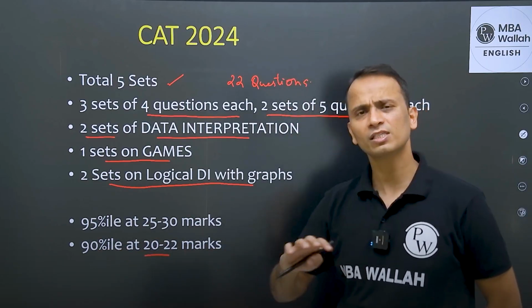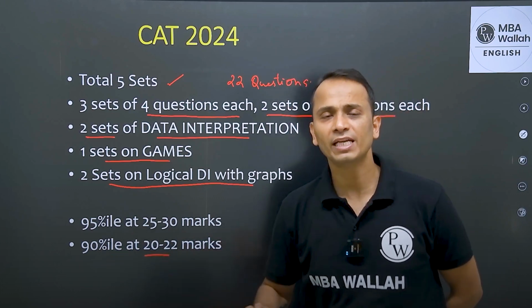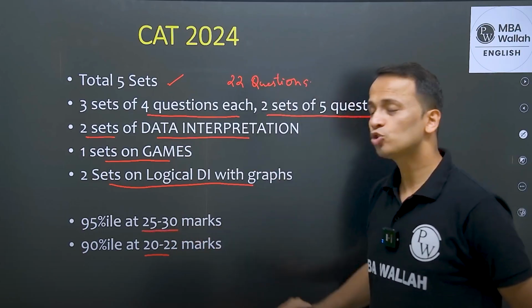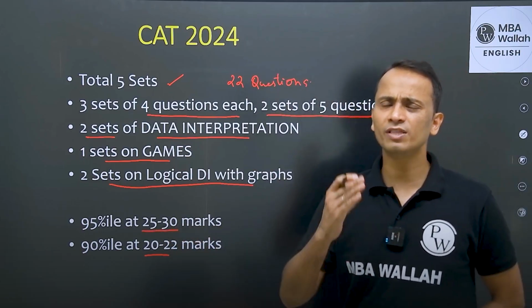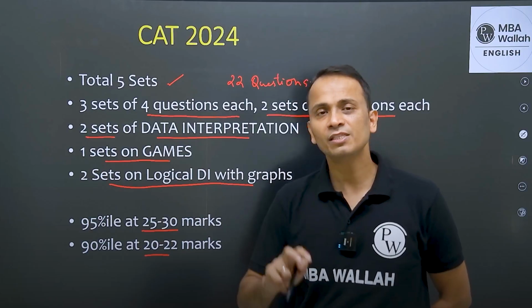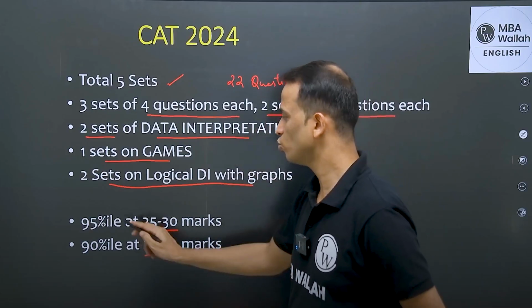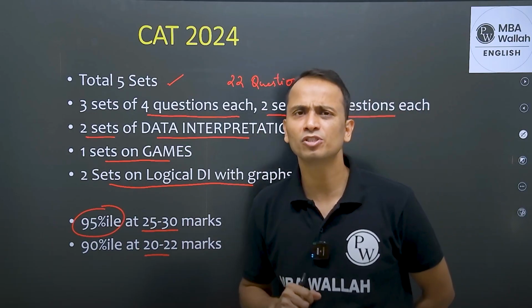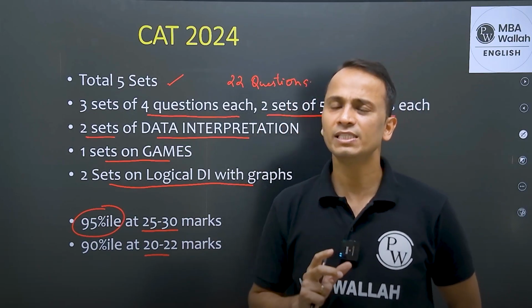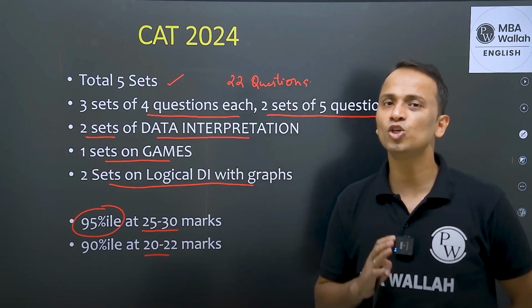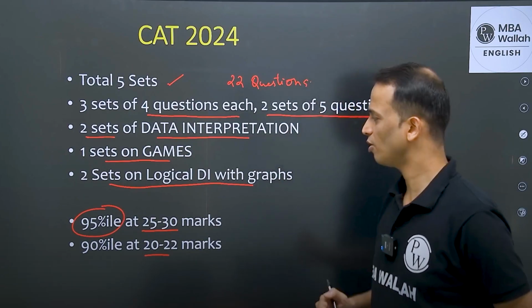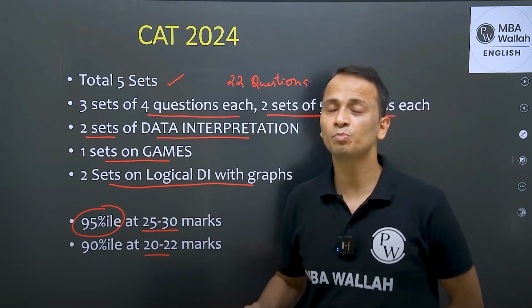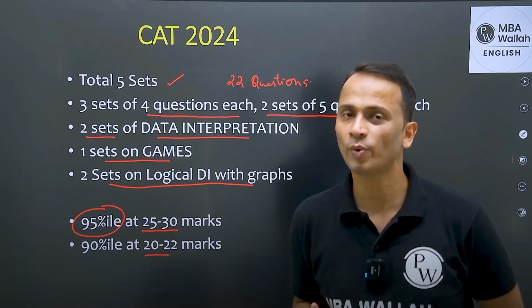So a student who has scored somewhere around 20 marks is able to get 90 percentile in the CAT 2024 LRDI section, and at 25 to 30 marks, somewhere around 9 to 10 questions correct, that means somewhere around 2 sets correct, a student was sitting at 95 percentile. I myself got 99 point something percentile and I attempted 3 sets. So at 3 sets, definitely you will get above 99 percentile. All right, so this is a little understanding about the score versus percentile, how it behaved in CAT 2024.